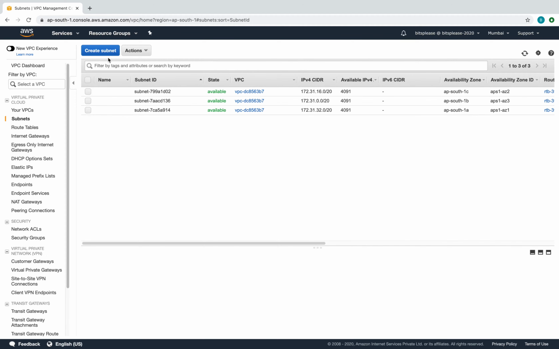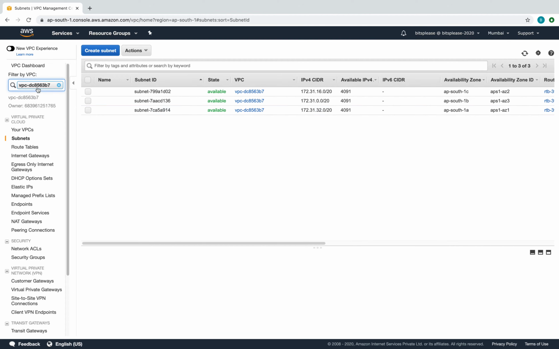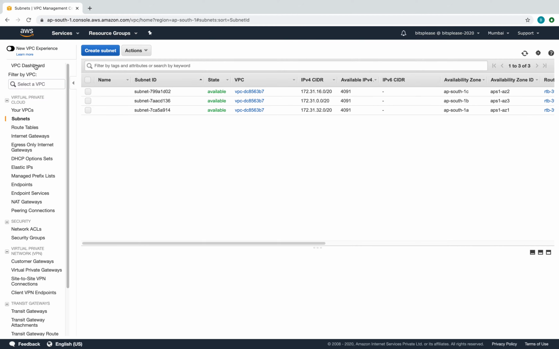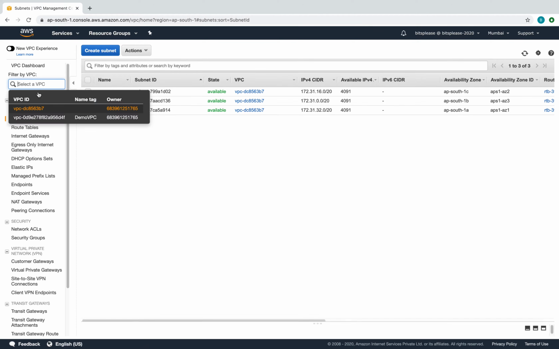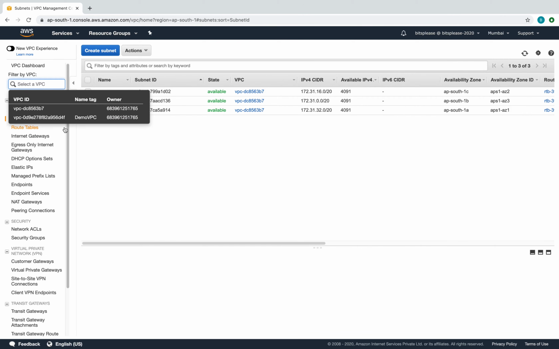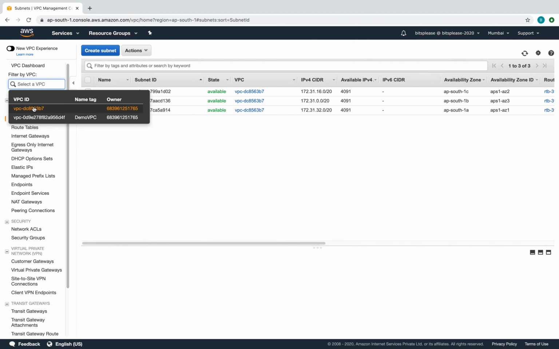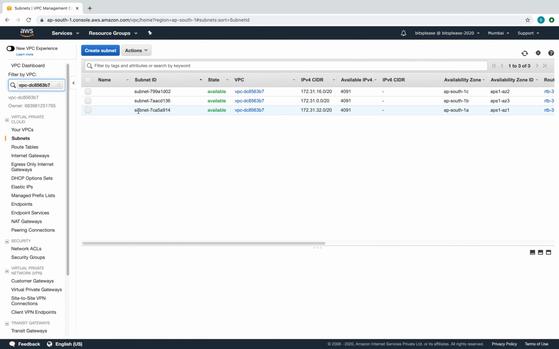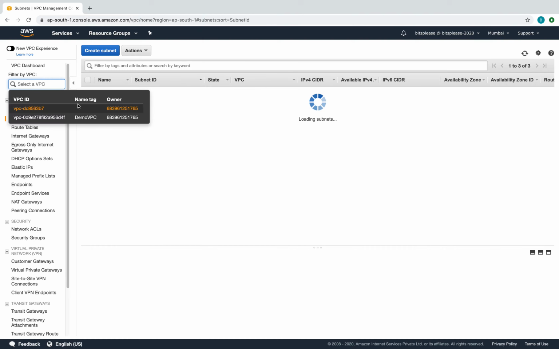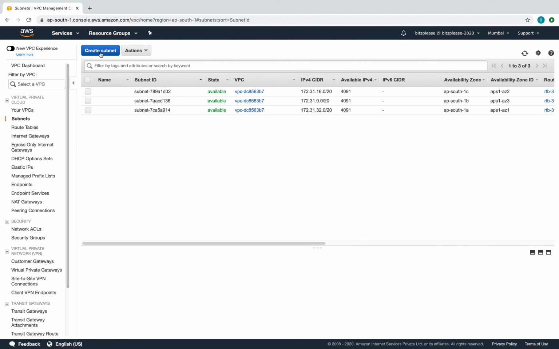So I showed you the subnets which are created by default for the default VPC. But if you select my, okay, I still don't have it. Let's refresh it here. Yeah, so now I can see the two VPCs, right? This is the one which I had created. And if I select that, I really don't have any subnets associated with my VPC, right? The subnets which you see are actually the ones associated with the default VPC, which gets created by default, right? So that being said, let's go and create the two subnets which I talked about.